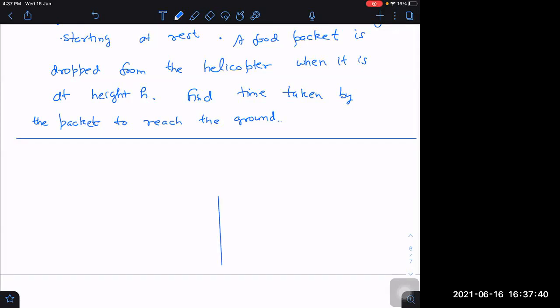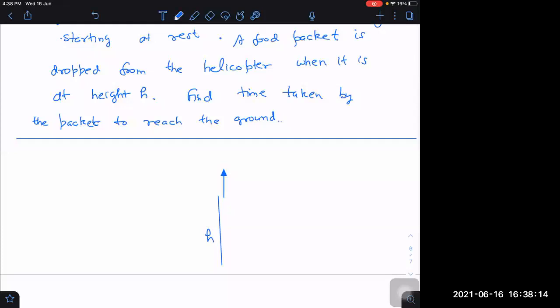This is at height h. What is the initial speed of the body which is dropped? I said several times, at least once or twice in this class. Now listen again. A dropped body's initial velocity is the same as the velocity of the body from which it is dropped. It is dropped from the helicopter, so it will have the same velocity as that of the helicopter.